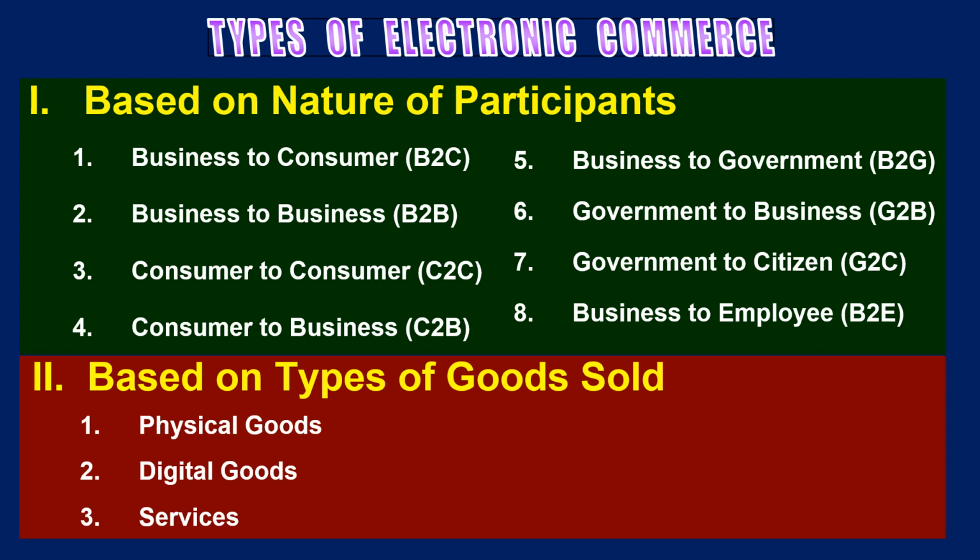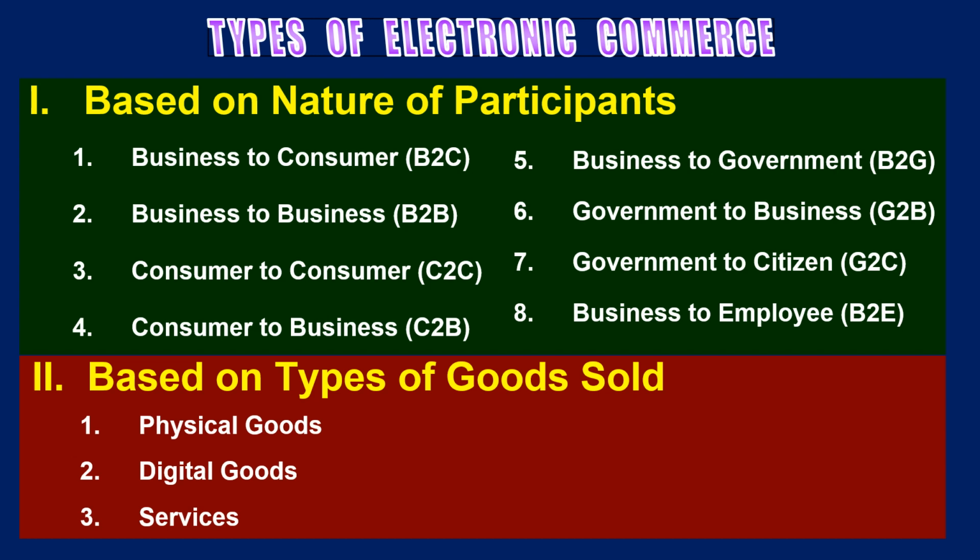When it comes to classification based on the nature of participants, there are 8 different types of e-commerce. First one, it is business to consumer. Second one, it is business to business. Third one, it is consumer to consumer. Fourth one, it is consumer to business. Fifth one, it is business to government. Sixth one, it is government to business. And seventh one, it is government to citizen. And last one, it is business to employee. So in this way, there are 8 different models which come under the first category of electronic commerce, that is based on the nature of participants.